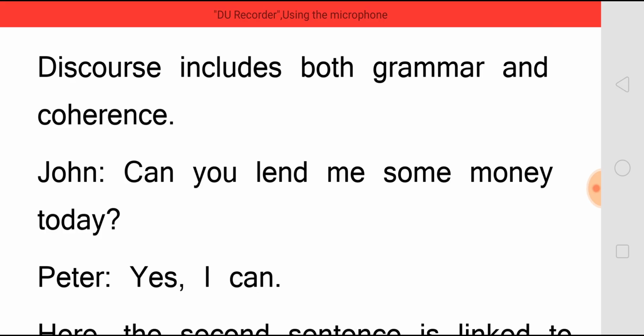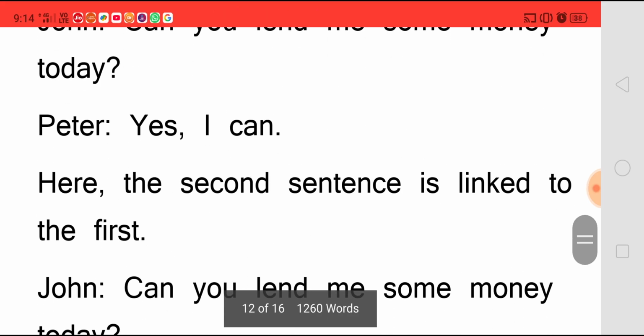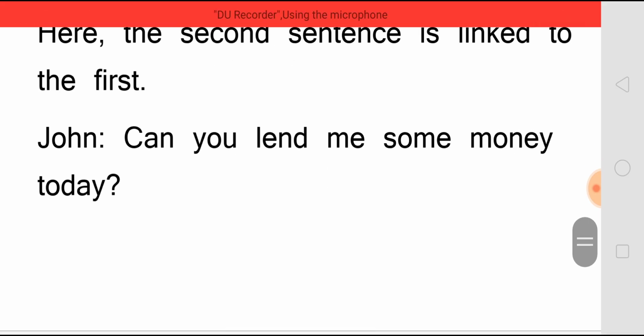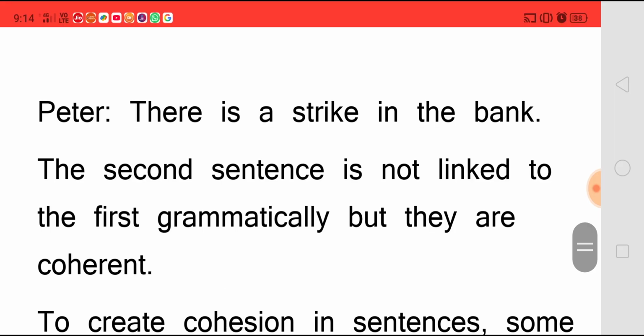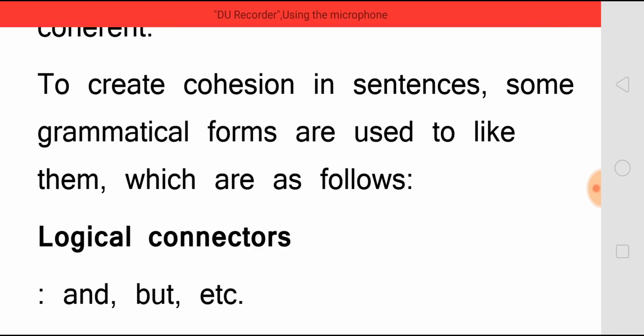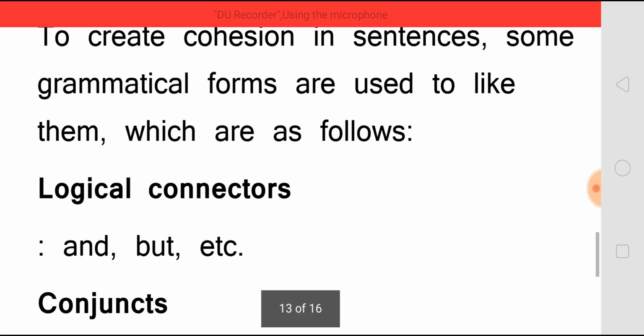John: Can you lend me some money today? Peter: Yes, I can. Here the second sentence is linked to the first. Now, John: Can you lend me some money today? Peter: There is a strike in the bank. Now, the second sentence is not linked to the first grammatically, but they are coherent. To create cohesion in sentences, some grammatical forms are used, which are as follows.